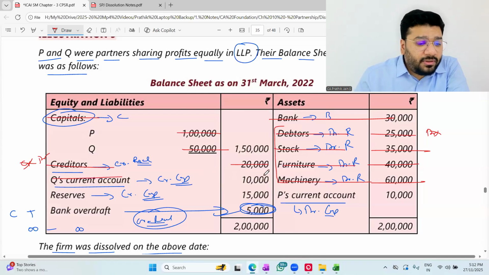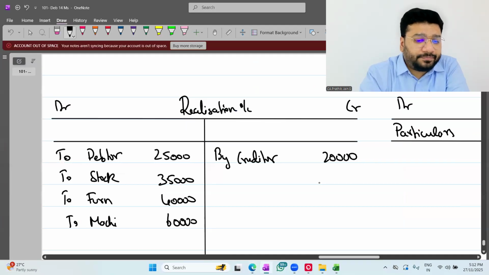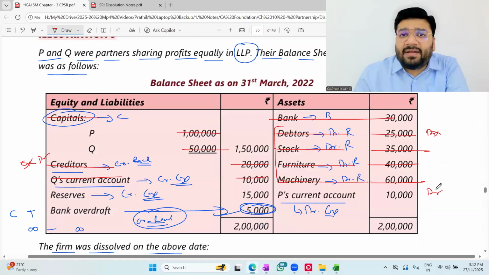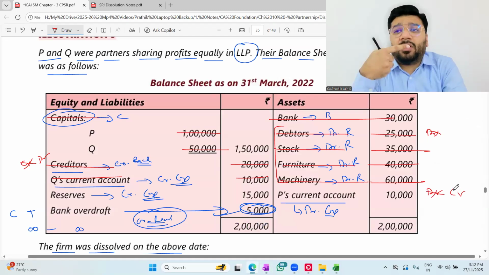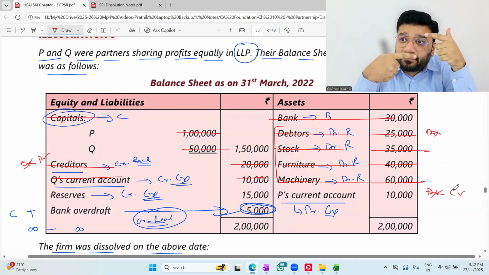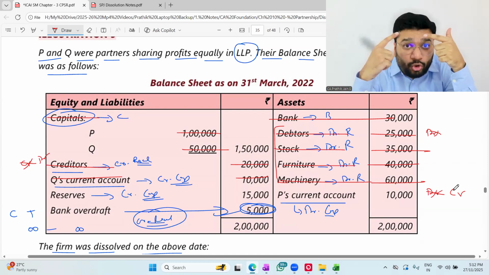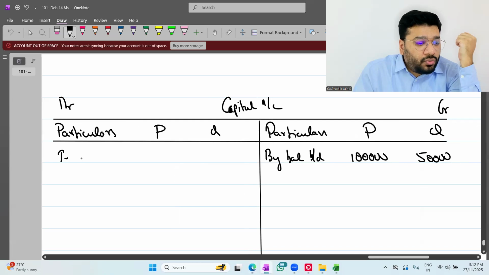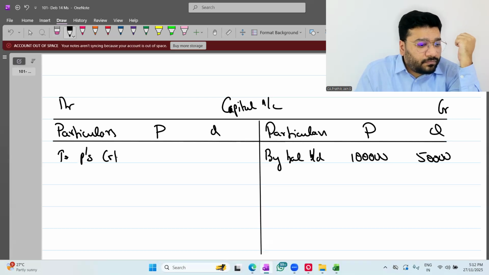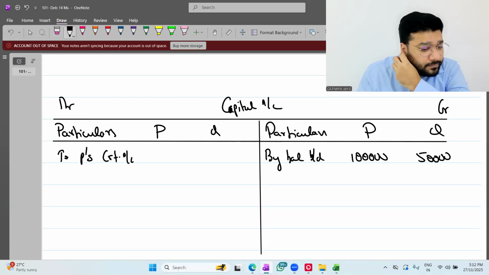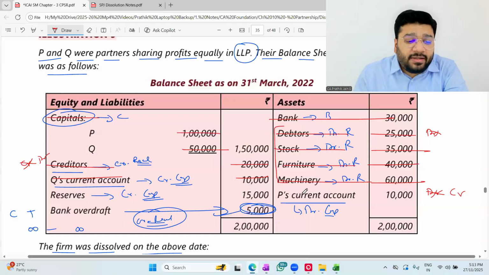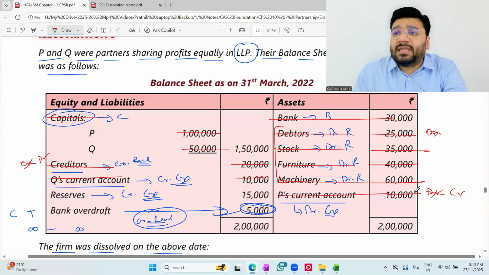Q's current account and P's current account should be transferred to the capital account. Guys, P's current account balance is on the debit side. That is asset side having debit balance. To close it, I give a credit. So P's current account, if I give credit, what should I give a debit? Capital account. So in P's capital account, to P's current account, 10,000. The moment I pass this journal entry, P's current account balance will close.